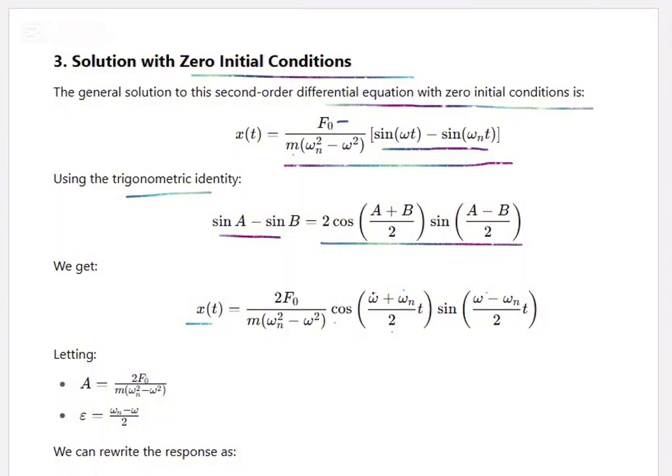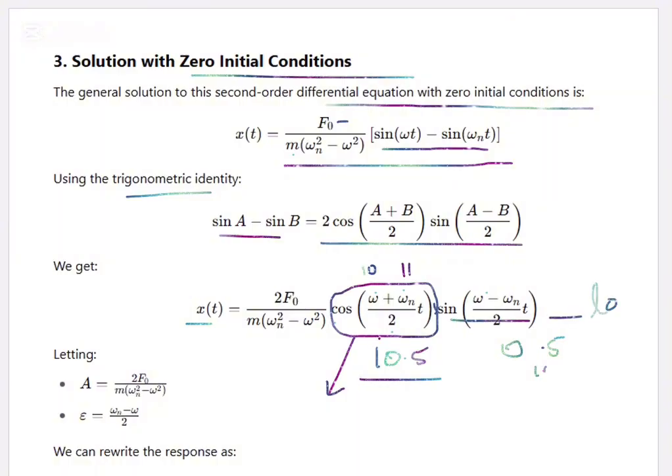For example, if omega is 10 radians per second and omega n is 11, the average of these two comes around 10.5. The frequency is very high. That means this cosine portion of the equation is a very high frequency compared to the sine term. 10 minus 11 means 1 only, and 1 by 2 is 0.5. That means it's a very low frequency. The sine term becomes a low frequency, slow wave, and this is the fast wave. So there are two waves multiplied: one is a fast wave, another is a slower wave.